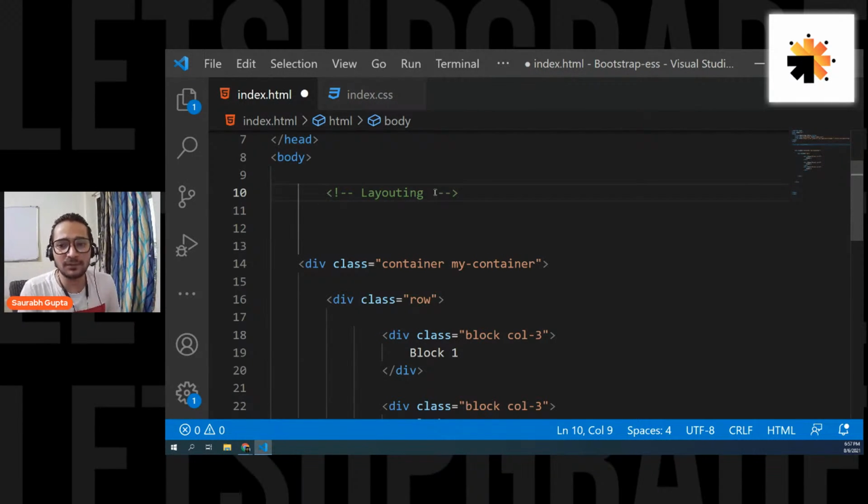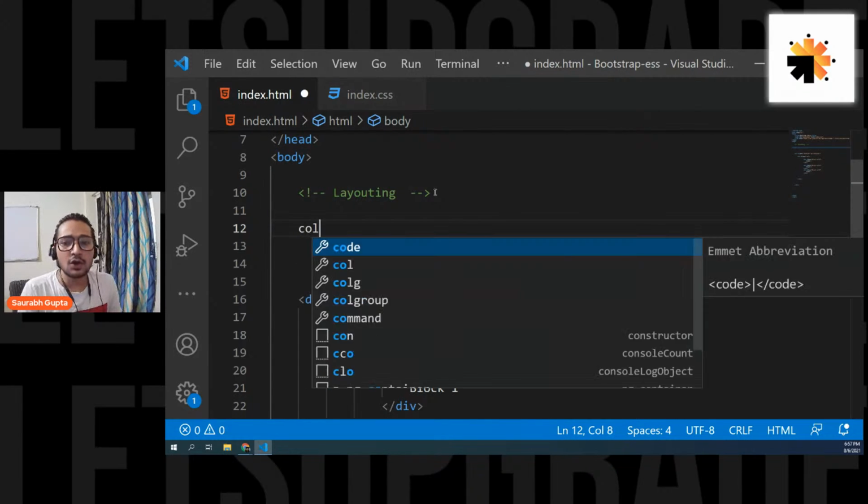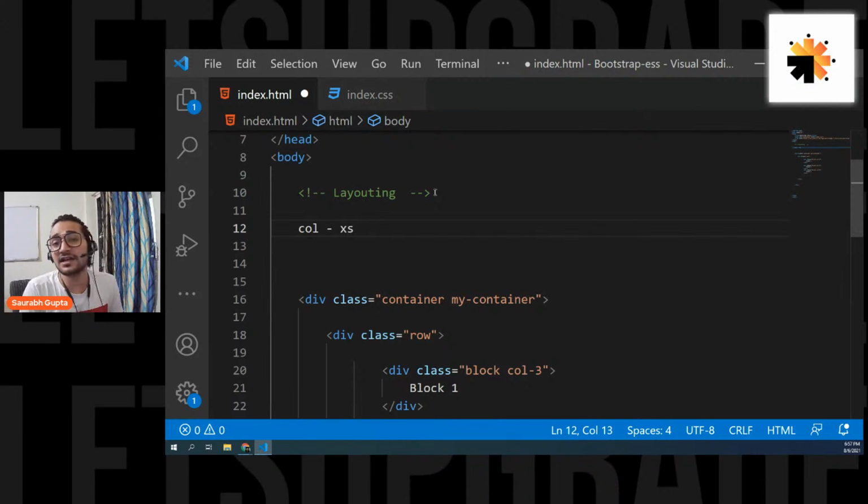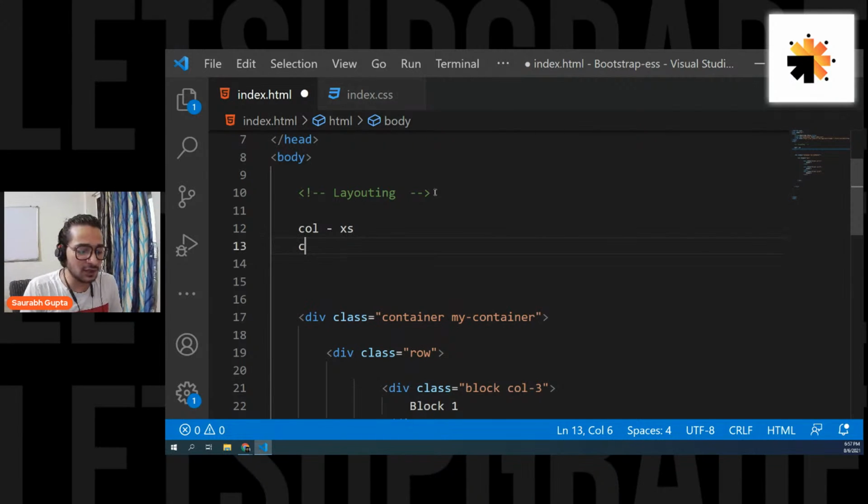Okay. So for example, what Bootstrap tells you is this: col is for devices that are extra small or greater than that. Okay. Then you have something called col-sm, which are for small devices, and then greater than that. So col will always work for extra small as well as for all the other bigger devices. Extra small is the smallest size. And then you have col-sm, small device, and then from there till the very largest. Not a problem at all.